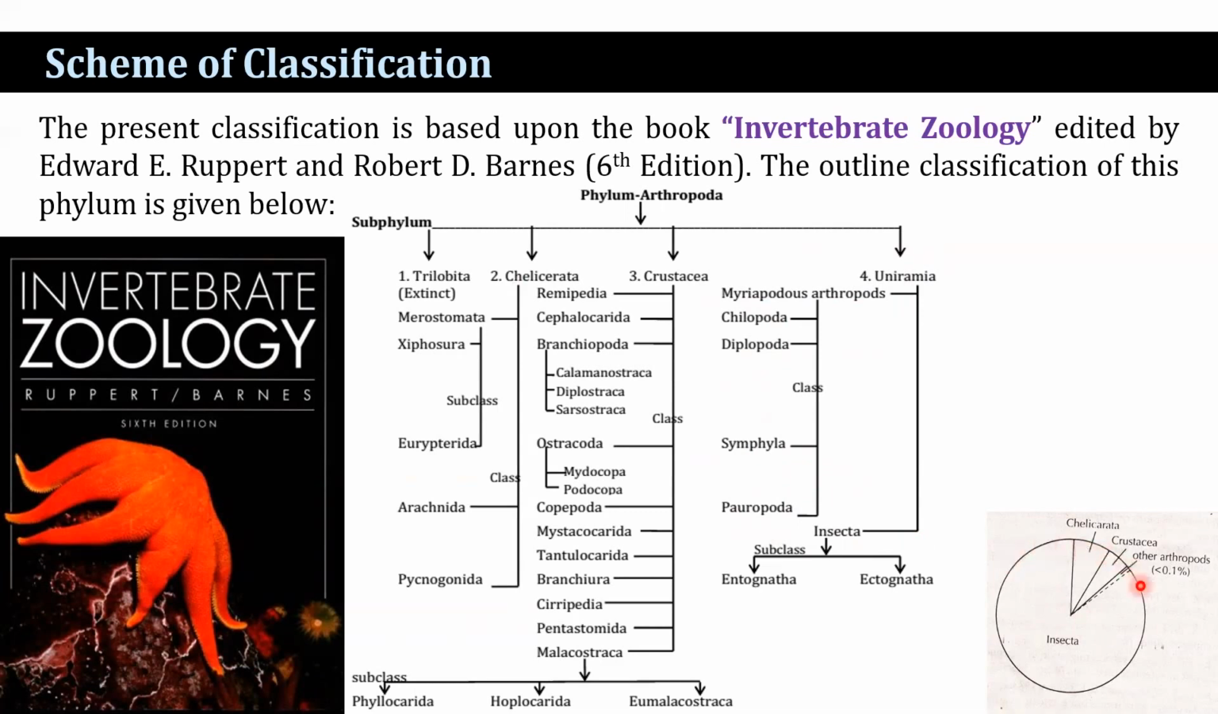If you see the taxonomic details, the maximum portion contains Insecta, with smaller portions occupied by the Chelicerata and Crustacea, and a negligible portion, less than 0.1%, occupied by other arthropods.